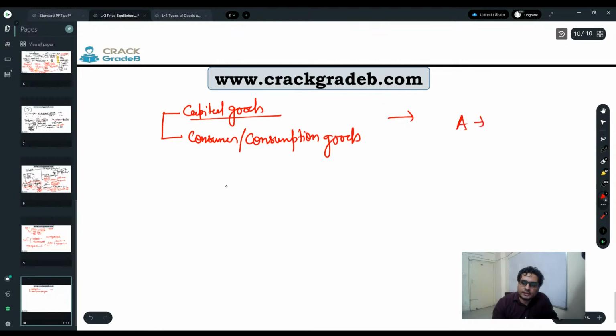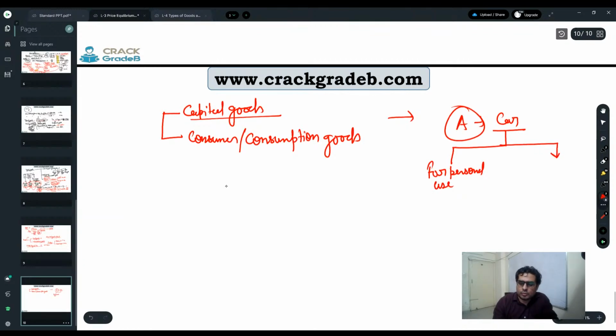Person A has purchased a car, and he is using this car for personal use.